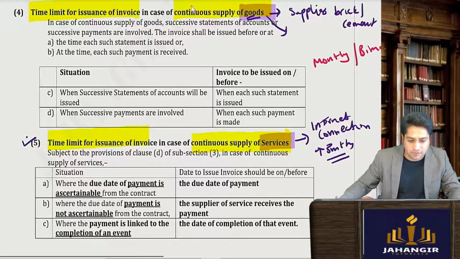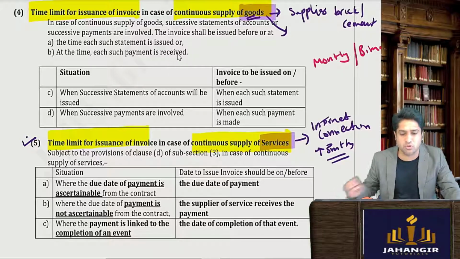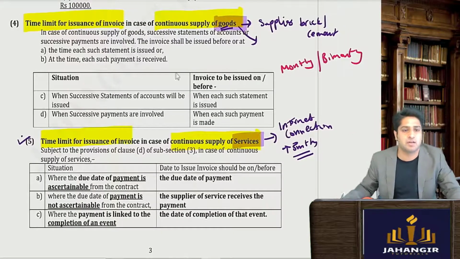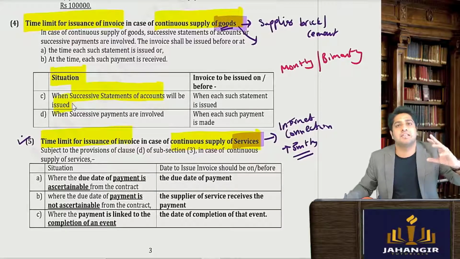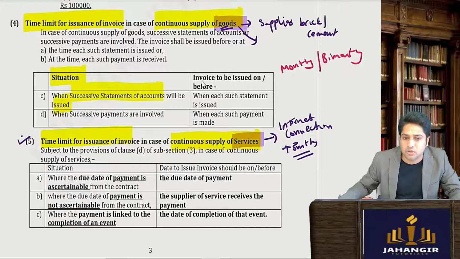Okay, now what is the time limit to issue the invoice? Because it is going to be continuously supplied, will you wait for 1 year? Let's see the situation when successive statements of accounts will be issued. Let's say every month by the 5th we are going to issue the statements. The invoice is to be issued when each such statement is issued.